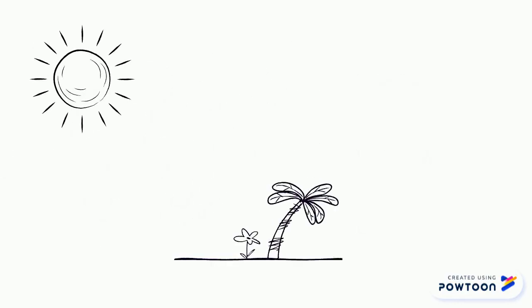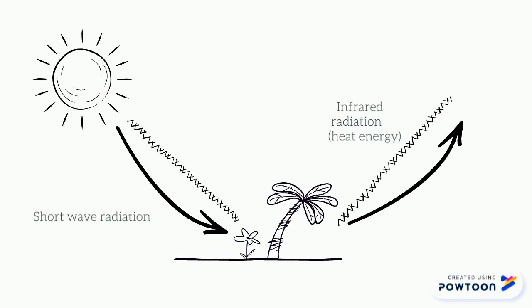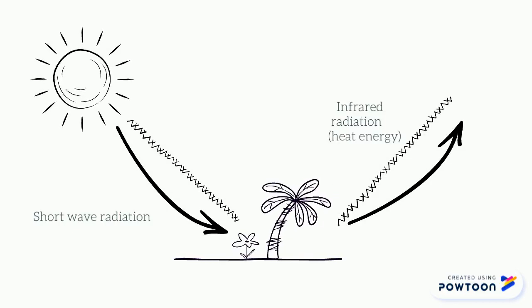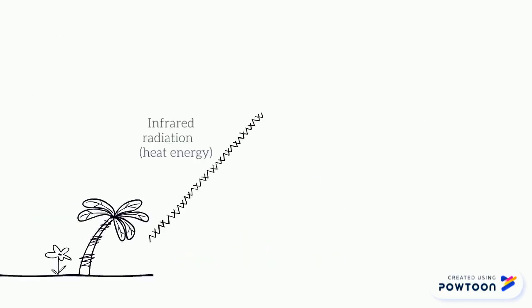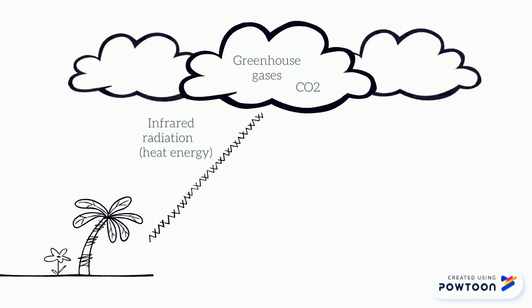Energy from the sun enters the Earth as shortwave radiation. Portions of this energy transform into heat, while the rest reflects off the surface of the Earth as infrared radiation, which is heat energy. Greenhouse gases absorb infrared energy, which results in energy trapped inside the Earth's atmosphere. Therefore, more greenhouse gas equals more heat buildup.